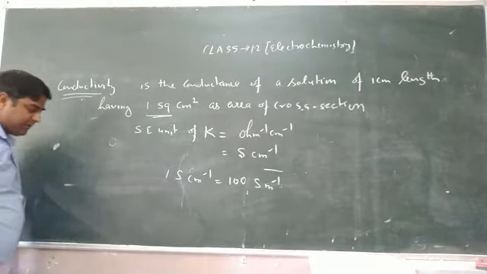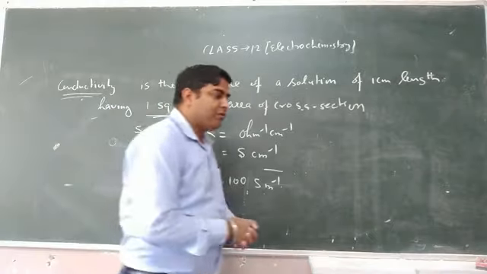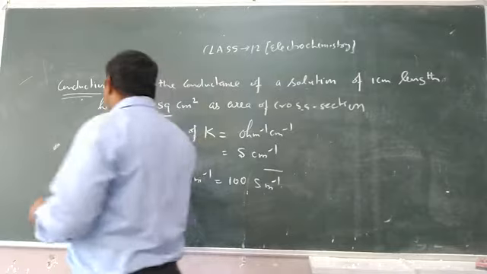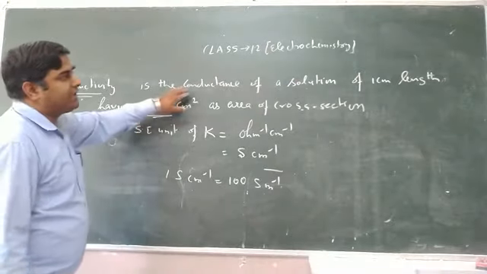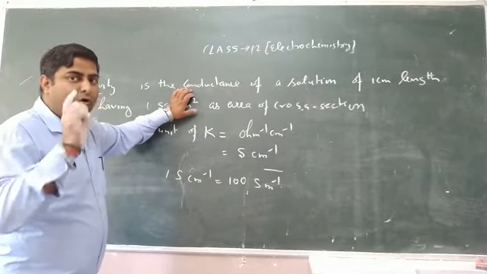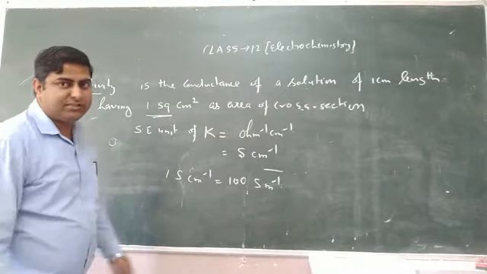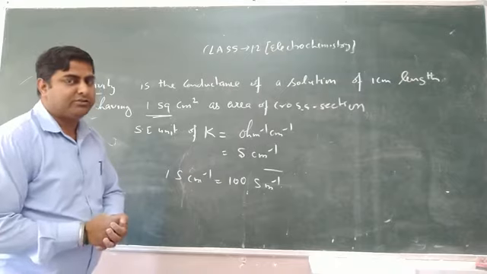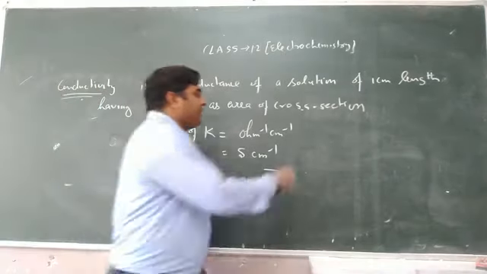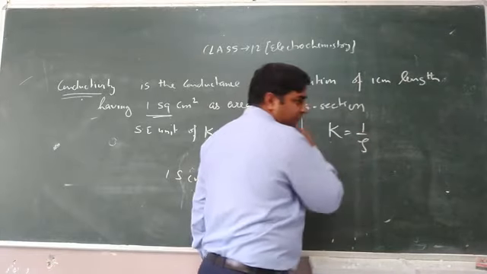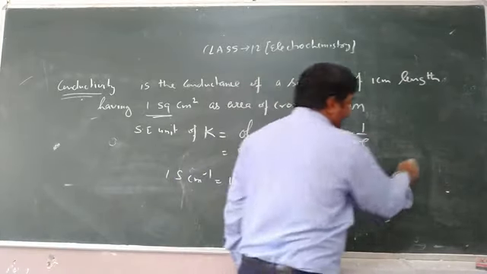So when it comes in the exam, what is the meaning of conductivity? We simply define conductivity as the conductance of a solution of length 1 centimeter having area of cross section 1 centimeter square. Because we know kappa is equal to 1 upon rho.